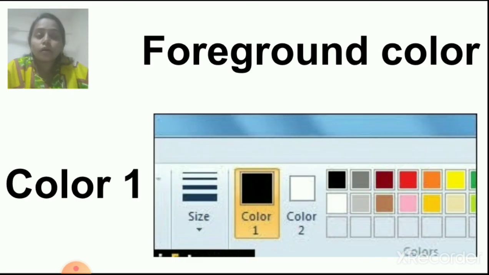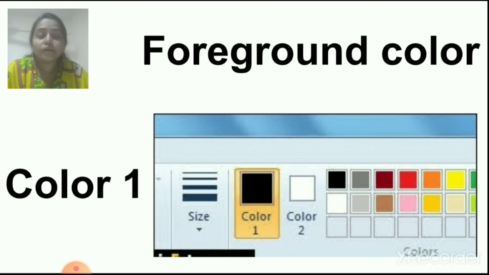Now, color. Foreground color. How to color the shape? Now, to color the star, to fill color, you need colors, right? So, color palette is given. There are two types, two colors. Okay. One is color 1 and second is color 2. What is that color 1? Color 1 is a foreground color.